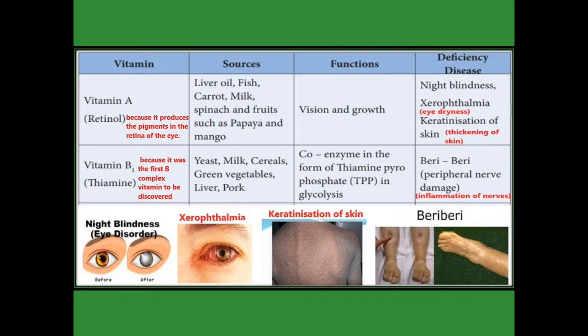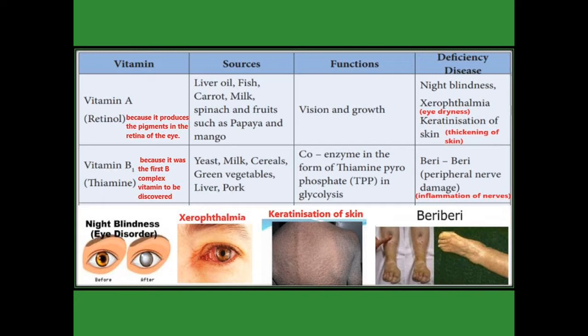Now classification of vitamins. First vitamin is vitamin A. The vitamin A produces the pigments in the retina of the eye, so it is called retinol. We get the vitamin A from liver oil, fish, carrot, milk, spinach and fruits such as papaya and mango. The main function of vitamin A is vision and growth. The deficiency disease caused by vitamin A is night blindness.